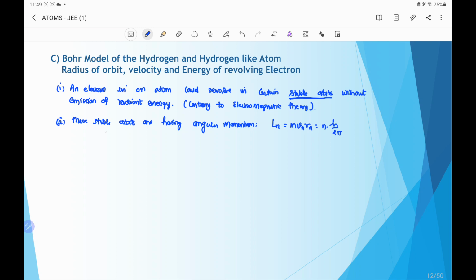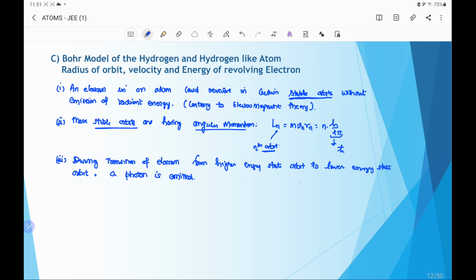The second postulate is that stable orbits are those orbits which have the angular momentum Ln equal to mvRn, where n represents the nth orbit, and this angular momentum is equal to an integral multiple of h by 2 pi. This h by 2 pi can also be written as h bar, and n is the number of the nth orbit. So we can say angular momentum is quantized here.